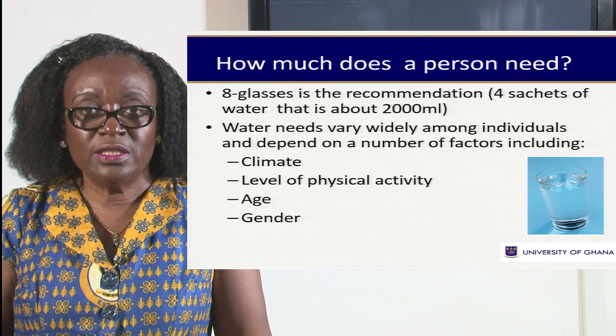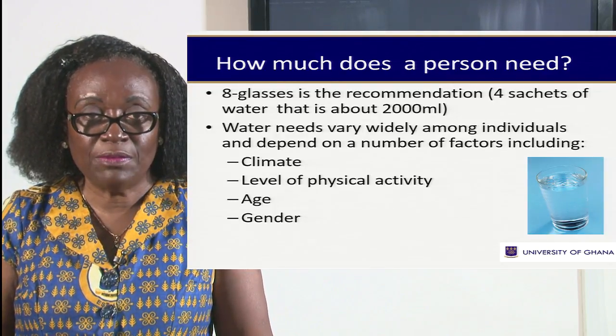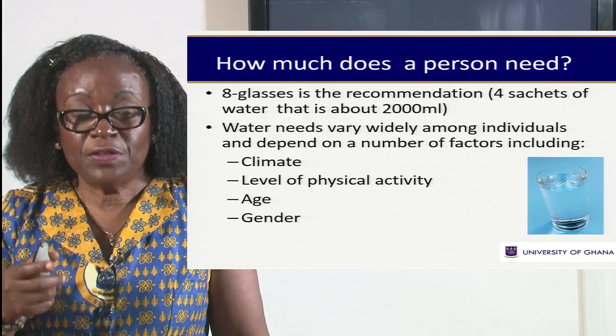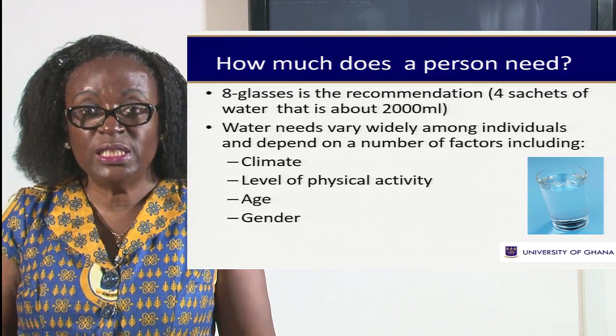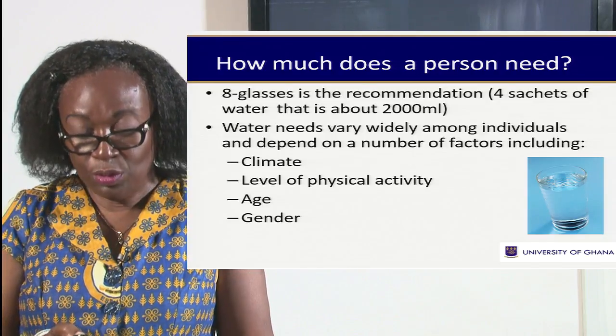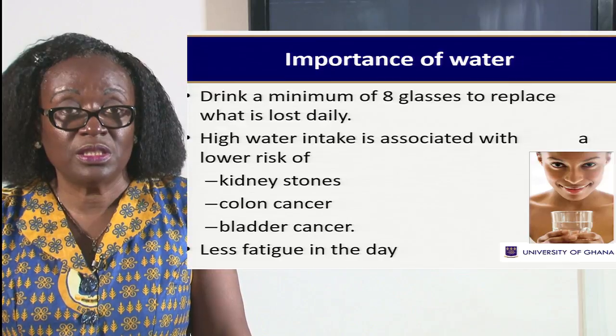However, the needs also depend on the climate, the level of physical activity, our age and gender. So somebody, for example, who is physically active, of course, will need more water. Sometimes we'll have to drink about 10 sachets before that person can be in balance. So it is very, very important.